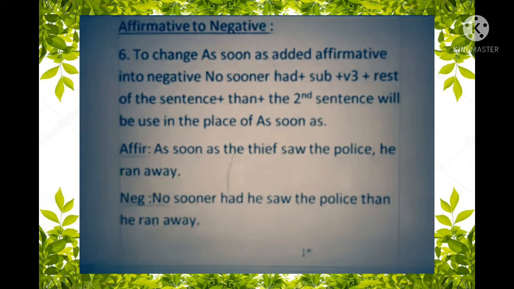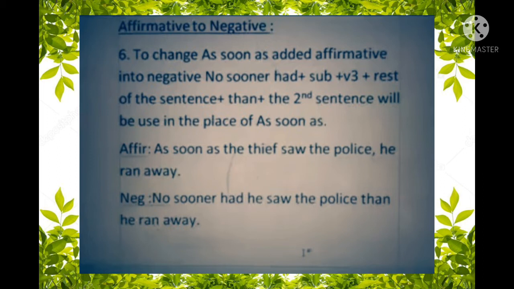In that case, you have to follow the rule: no sooner had plus subject plus V3 plus rest of the sentence plus than, plus the second sentence will be used in the place of as soon as. We can take an example so that it will be more clear to you.